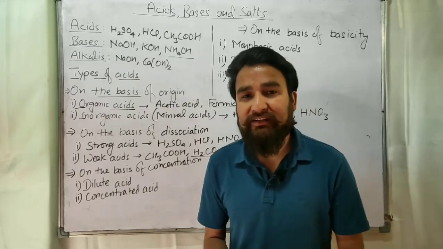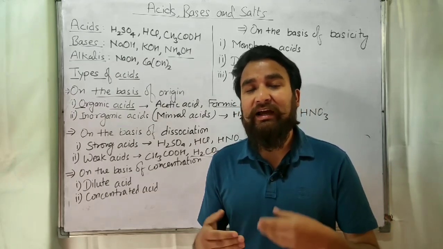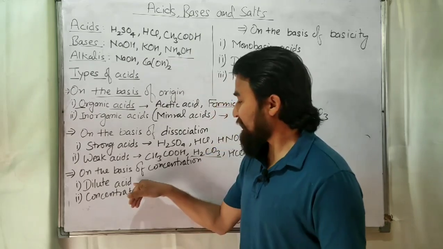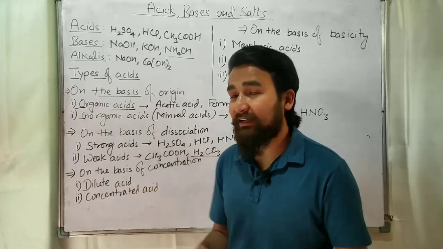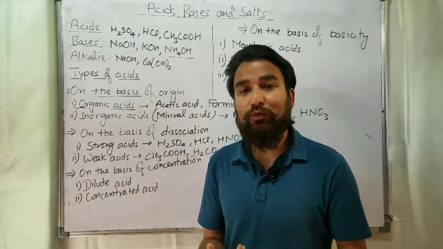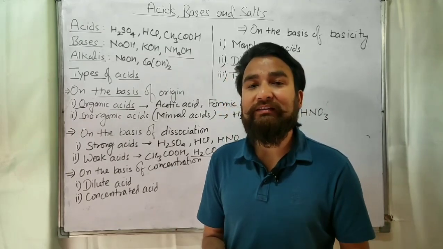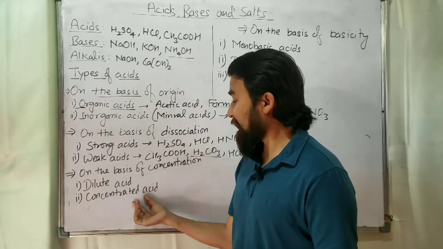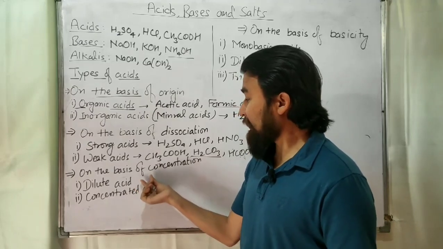The acids which contain more water are called dilute acids, meaning these acids contain less acid, more water. And the acids which contain more acid as compared to the amount of water are called concentrated acids. So this is the definition of dilute and concentrated acid.